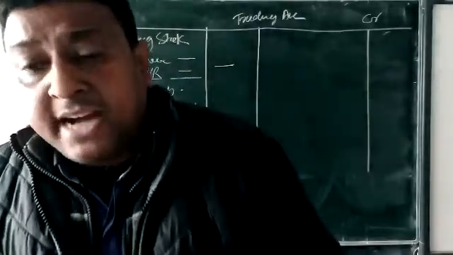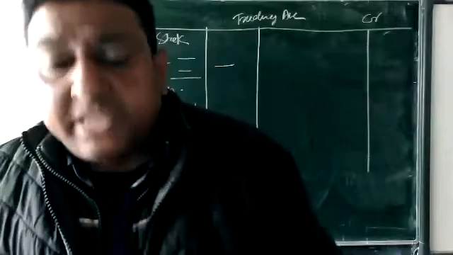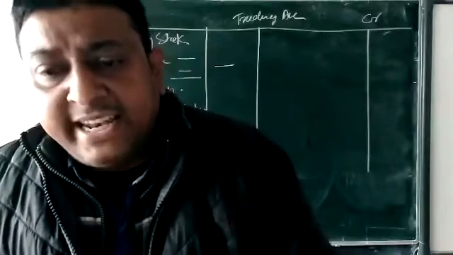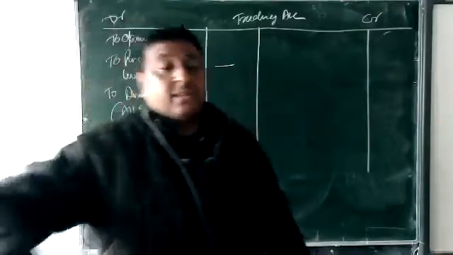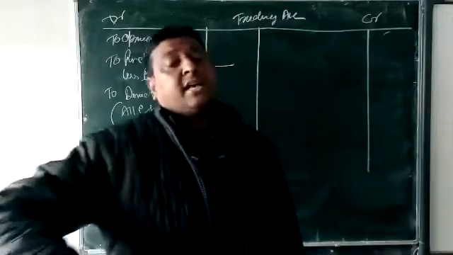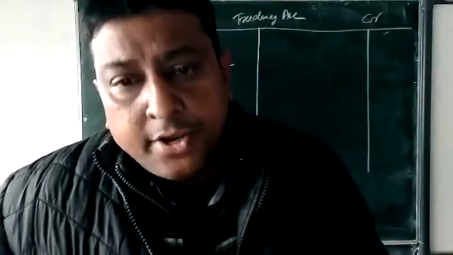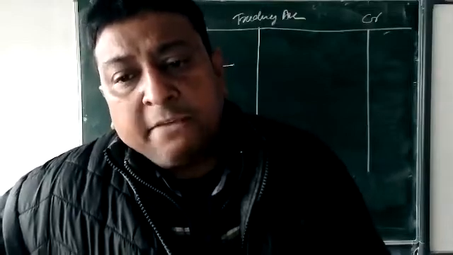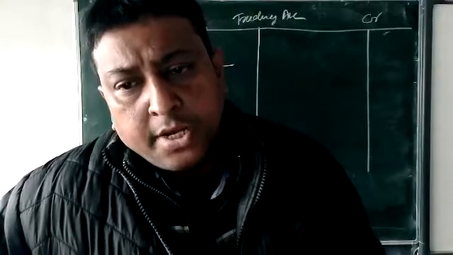Operating expense means, beta, expense which is related directly with the business. Office and selling and distribution expense are all called operating expense. The expense which is not directly related with the business is called non-operating expense. Non-operating means, for example, loss by fire, which is not directly related with the business.